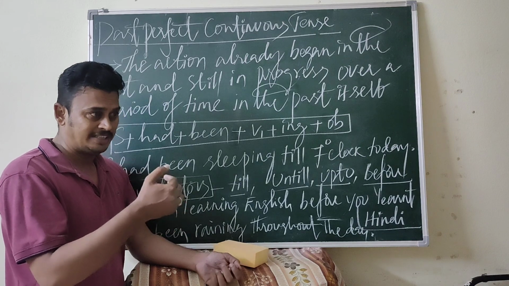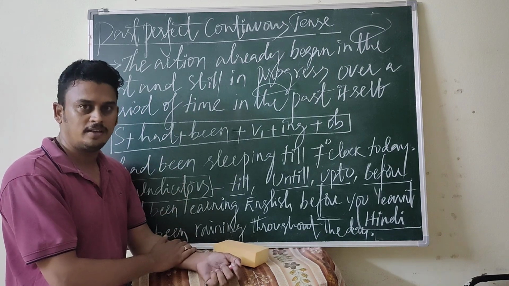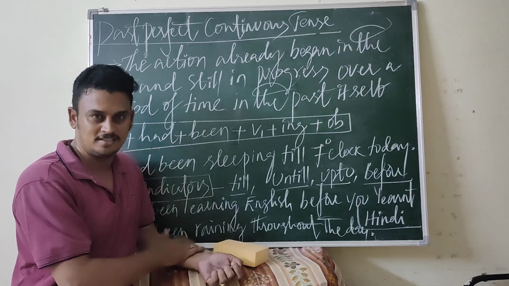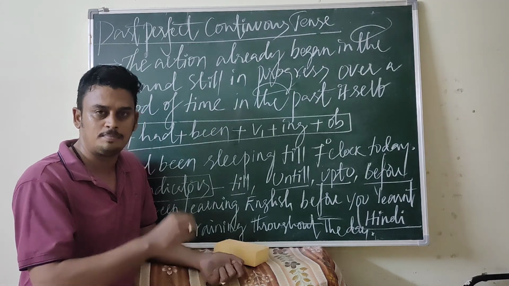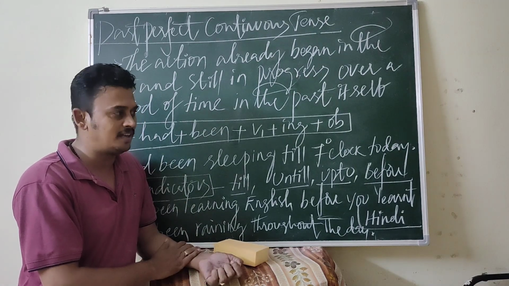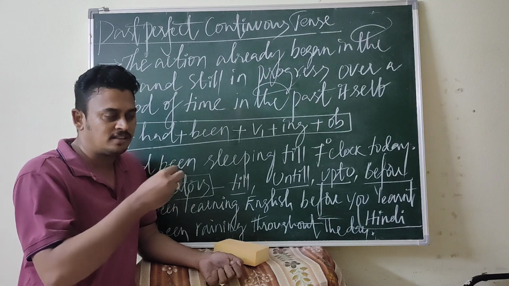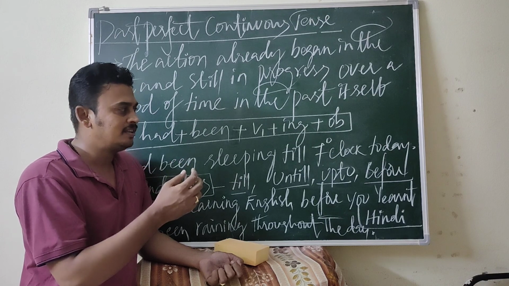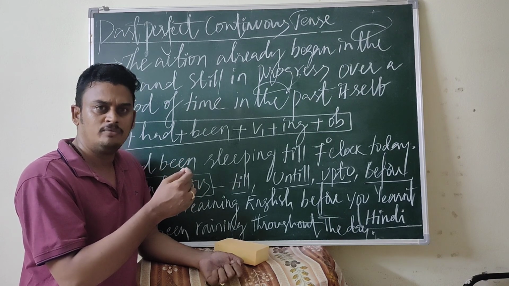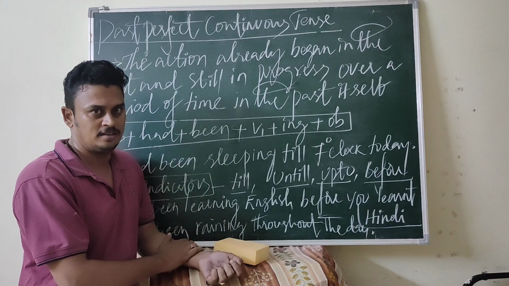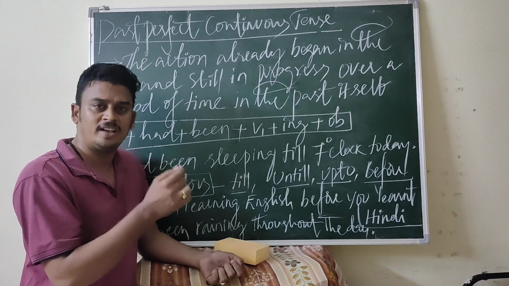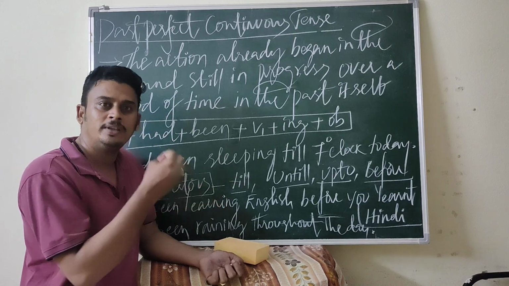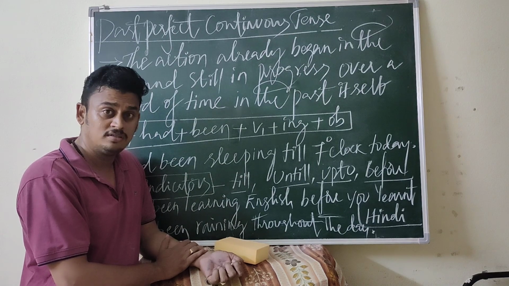For example, the present perfect tense is somewhat related with the past tense. While using the present perfect tense, we are not supposed to say exactly when the action happened. For the action which is just completed, we can use the present perfect tense. At the same time, the present perfect tense is also used when the action is completed without time reference.